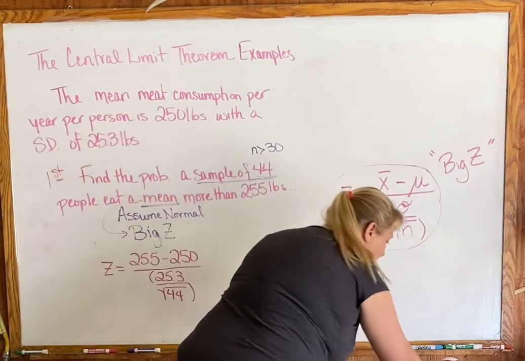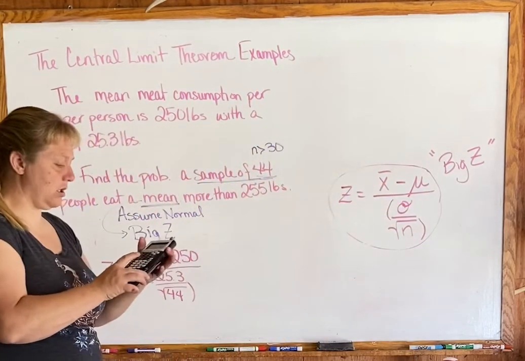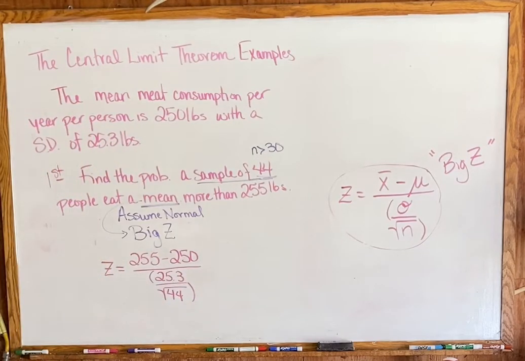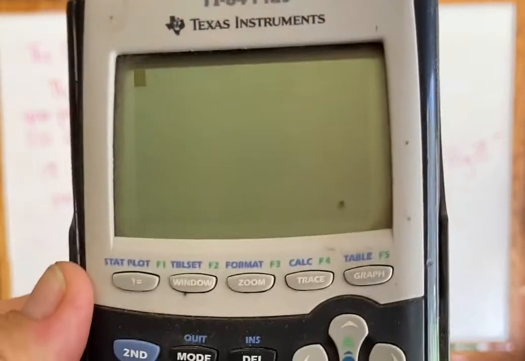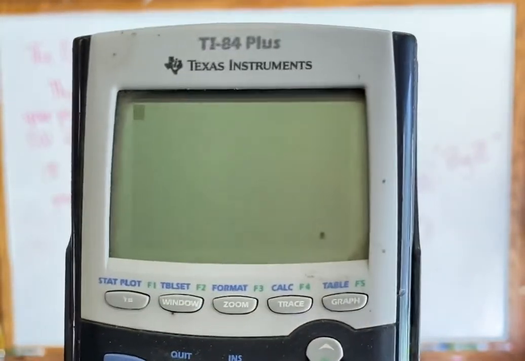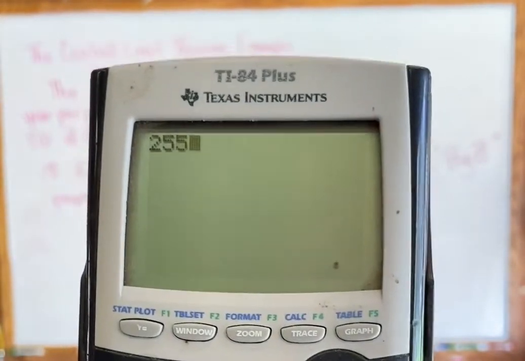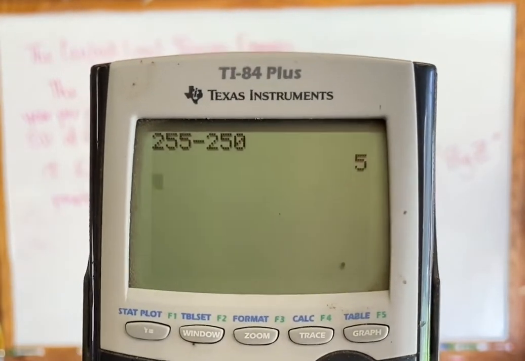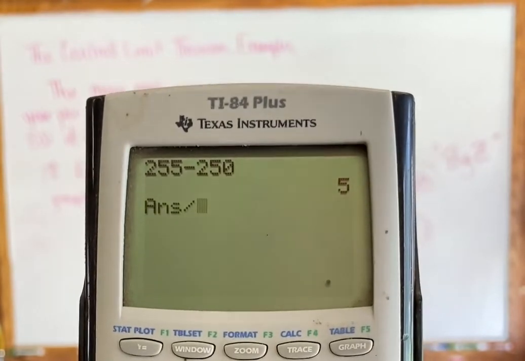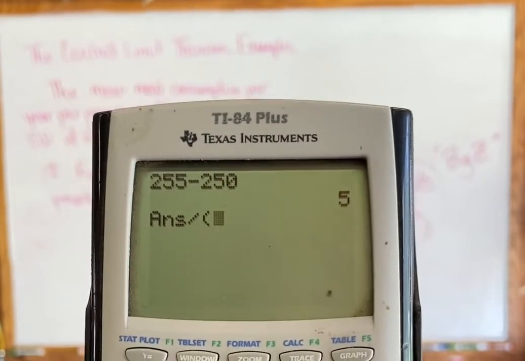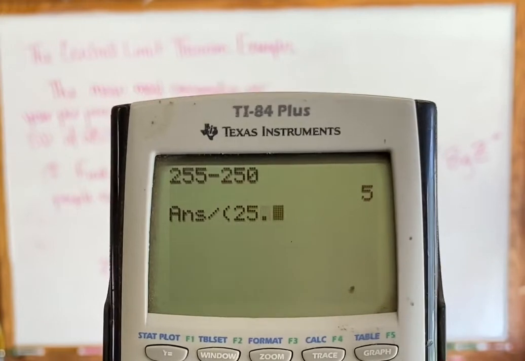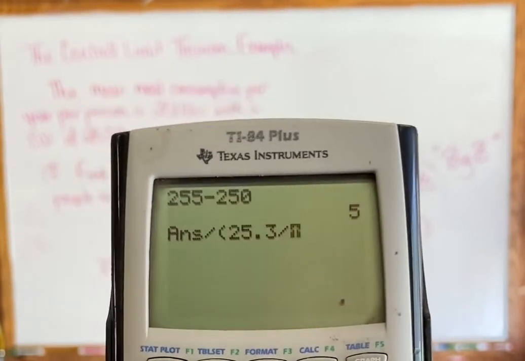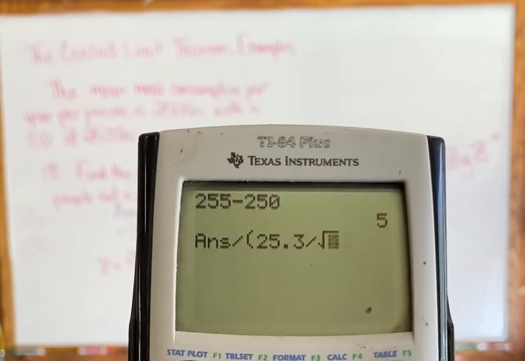Let me show you on the calculator what it should look like. Calculator's been sitting in the barn and it got kind of dusty. So we go 255 minus 250, and hit enter. Then we divide by parenthesis, 25.3 divided by the square root of 44.